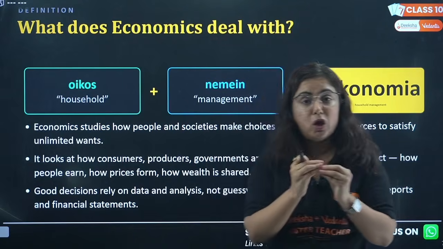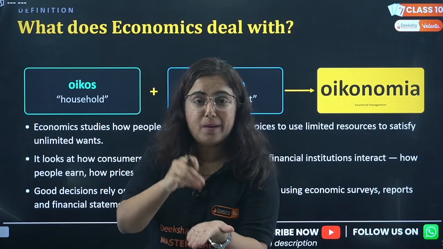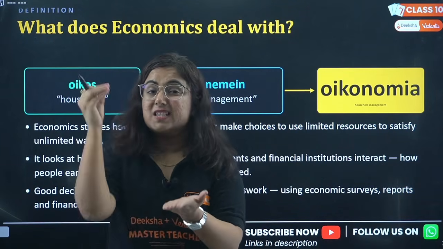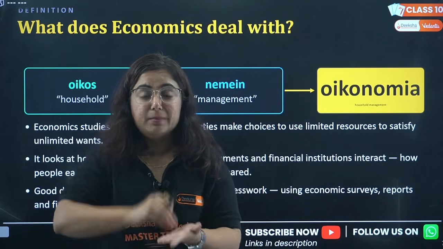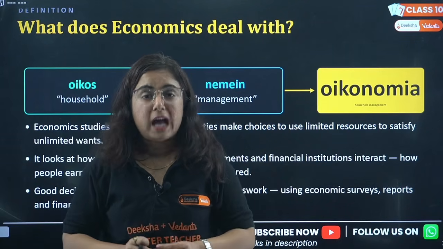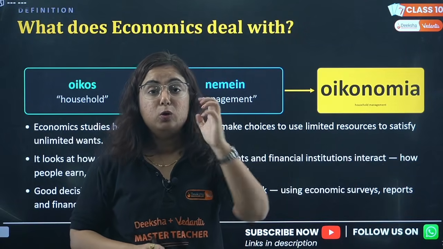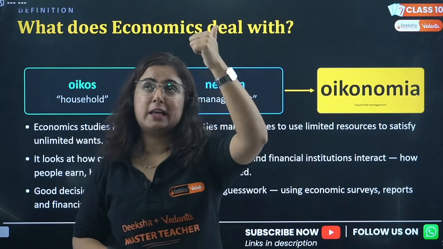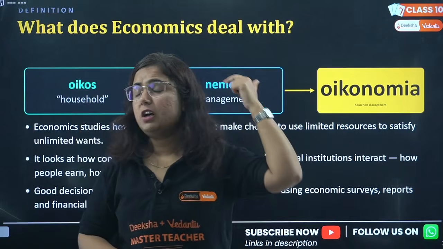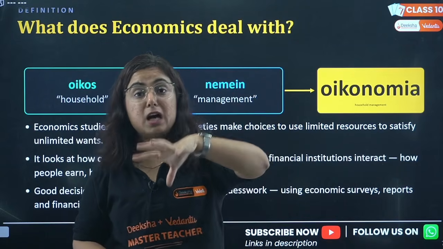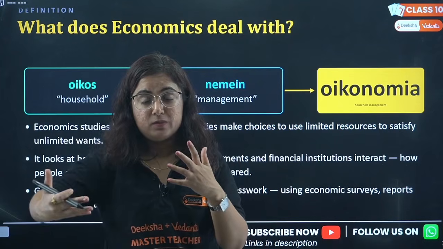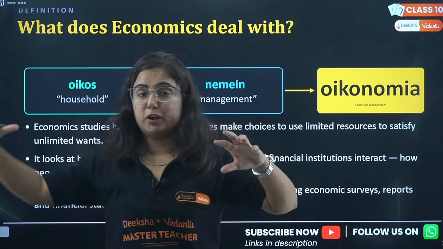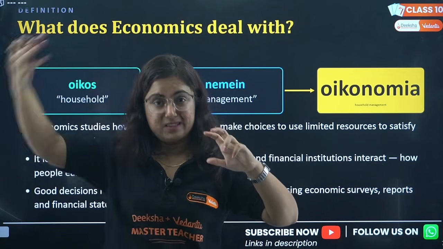Bacha, the economy of a house depends on the income of your father and mother, the spendings or the dependence on the family, isn't it? Similarly, for the nation, what happens? There is a body that looks after the financial institutions, like RBI and other institutions. The government needs to look at the market demand and supply, and then asks the producers to make this much.